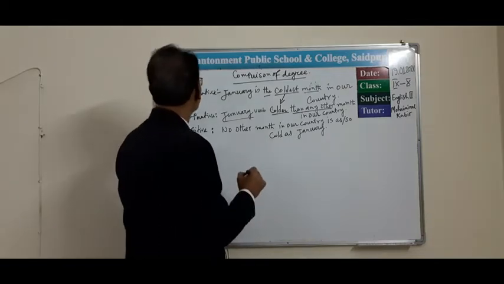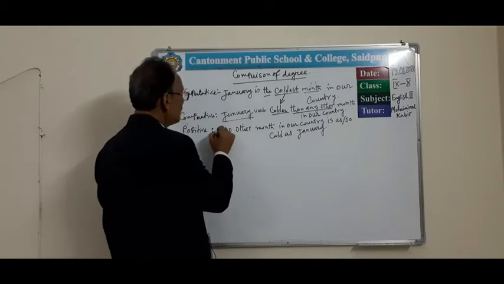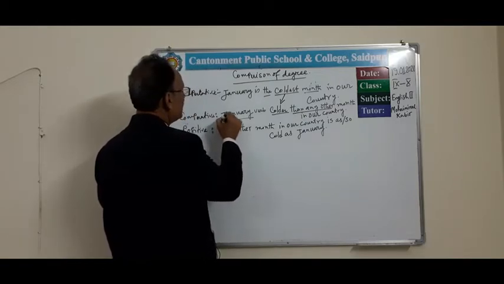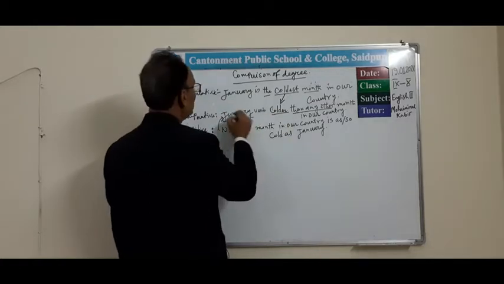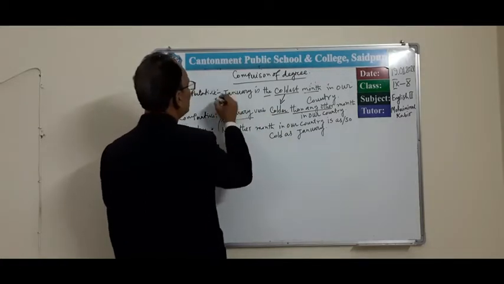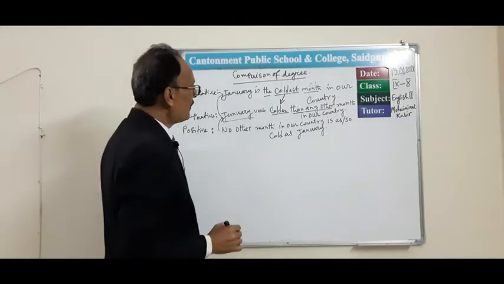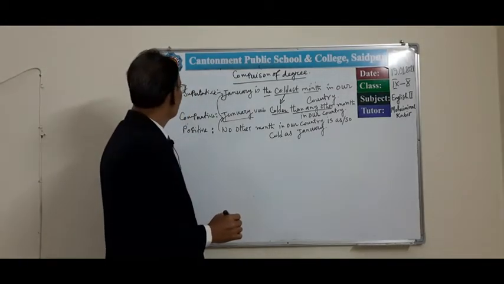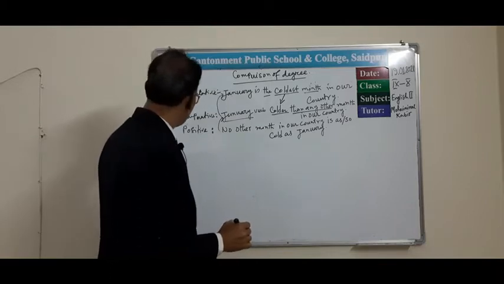If you get the positive form of this sentence, then it will be this comparative form, and if you get this comparative form, then its superlative form will be this. It is the first rule for changing superlative to comparative to positive degree.